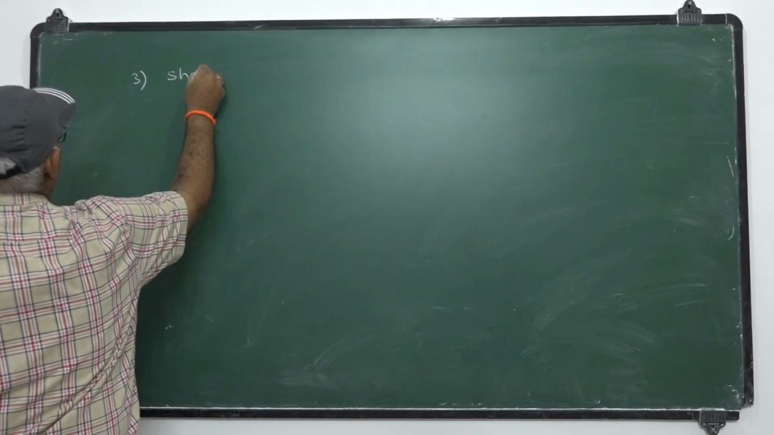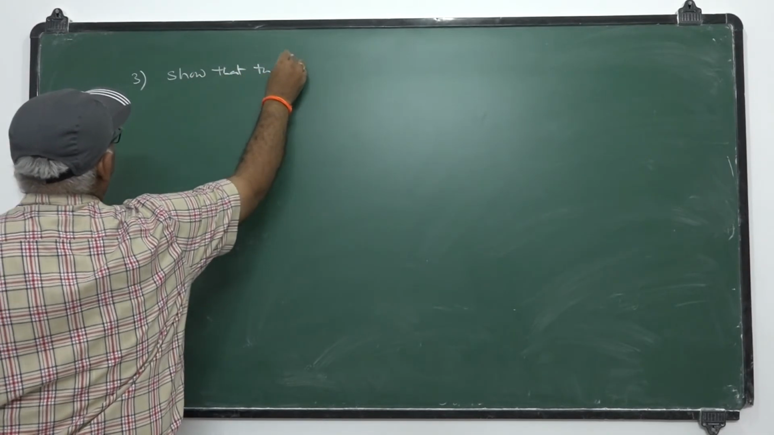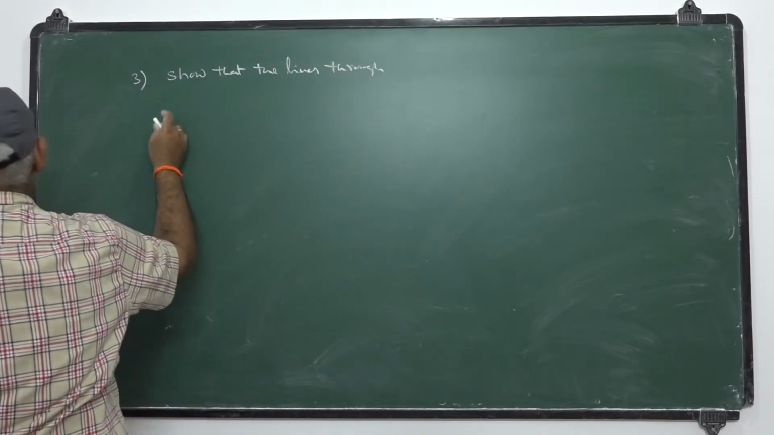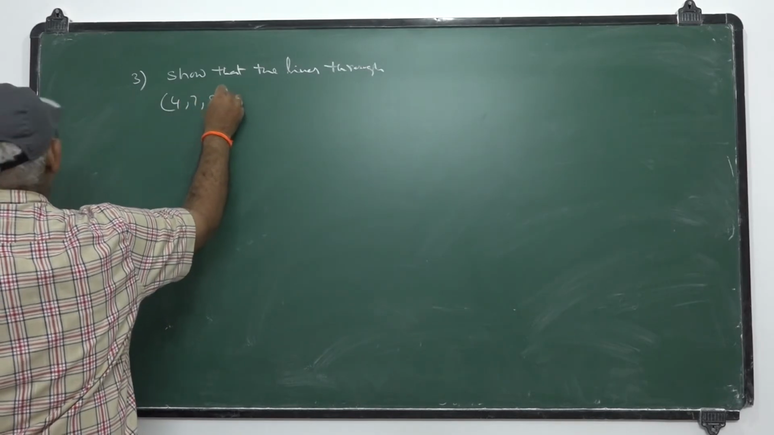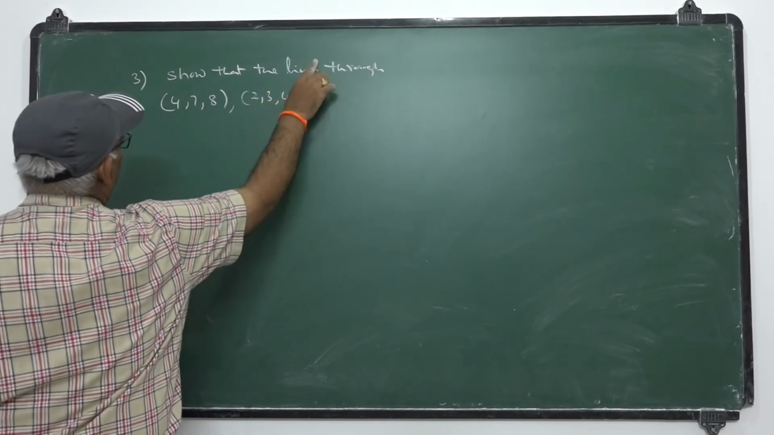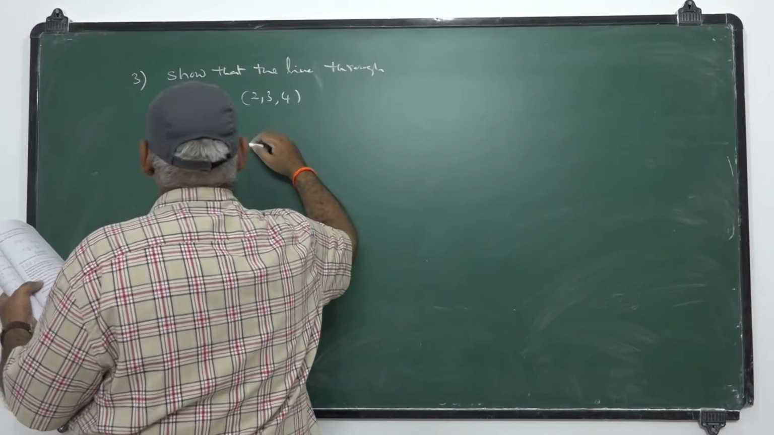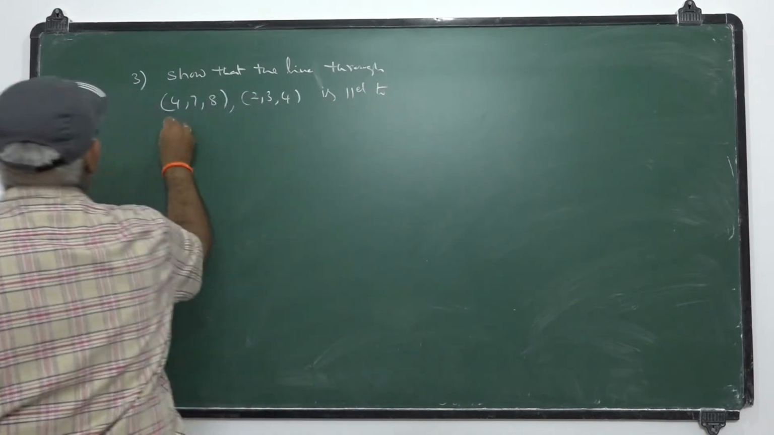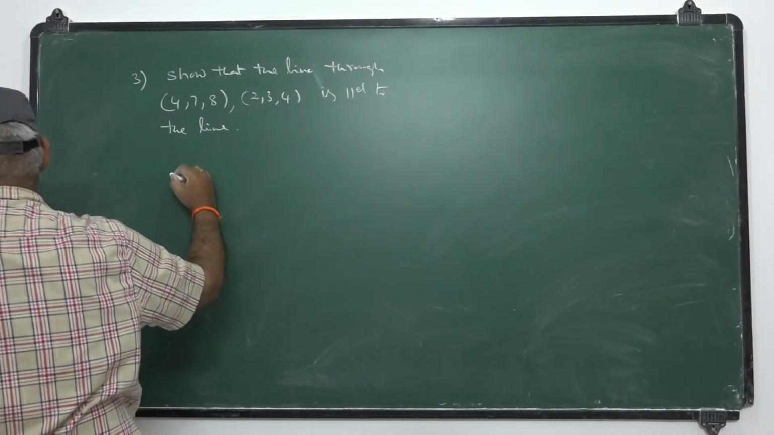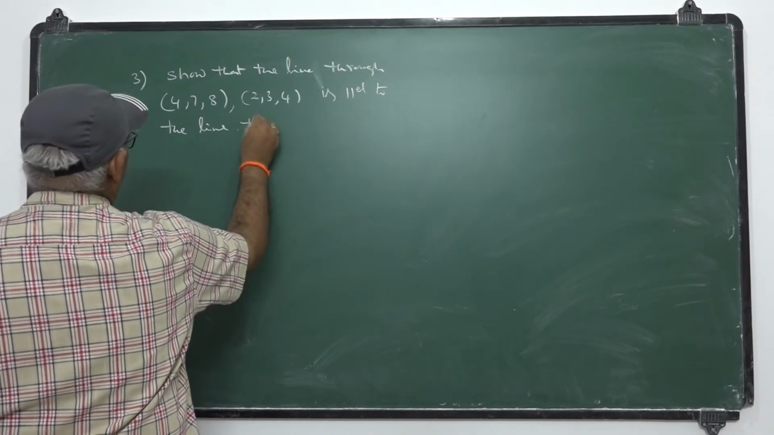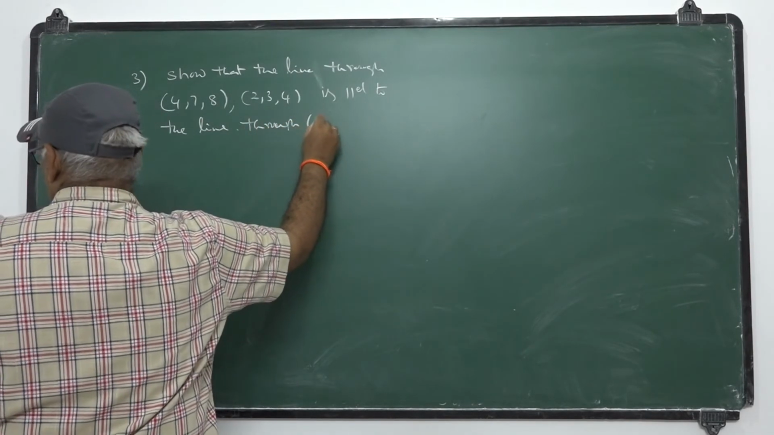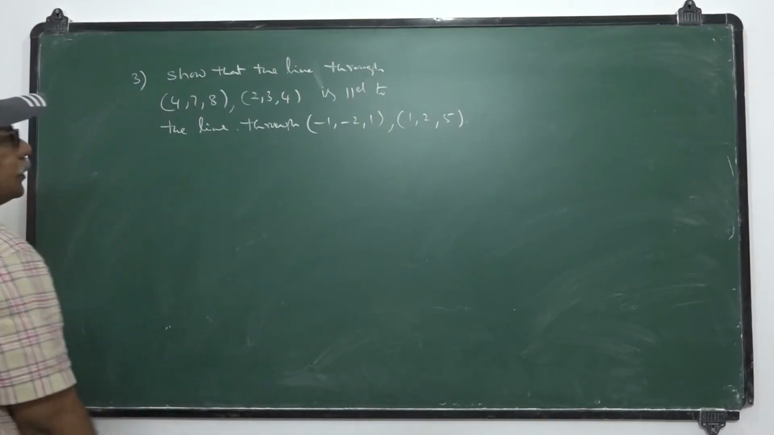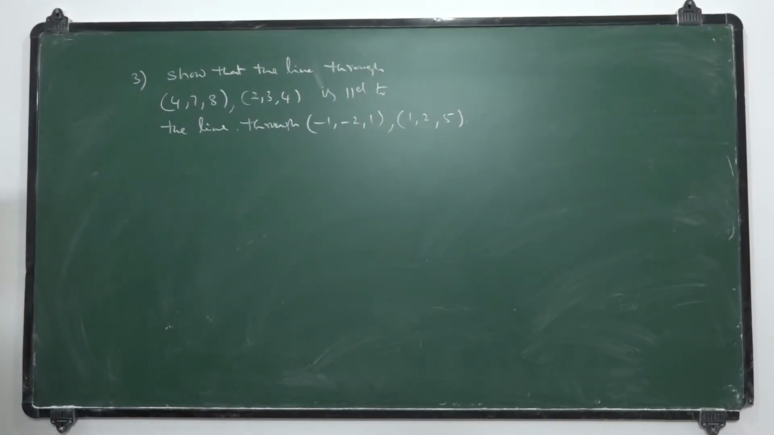Show that the line through the points 4, 7, 8 and 2, 3, 4 is parallel to the line through the points -1, -2, 1 and 1, 2, 5. Here we have to show the parallelism of the lines.